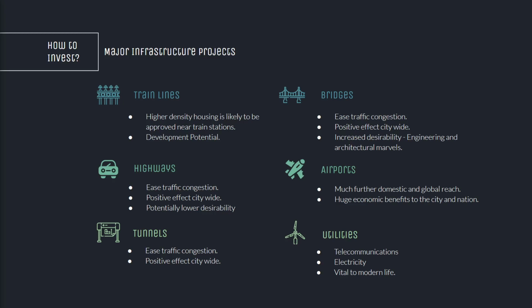And utilities must be provided for a region to have a successful economic life. Telecommunications, electricity, and a range of other services are vital for the modern economy.